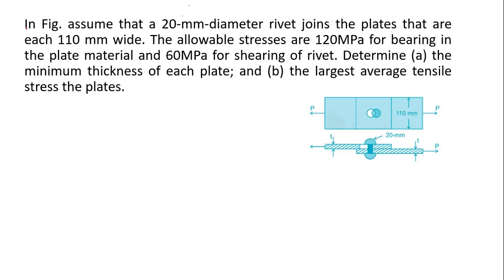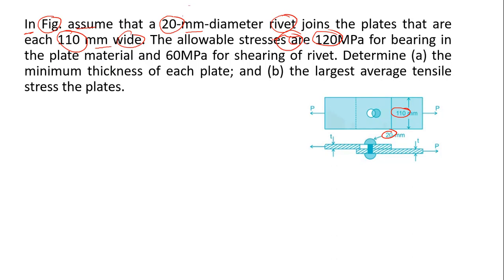Let's discuss this problem. In the figure, assume that the 20 millimeter diameter rivet, as we can see here, goes over a 20 millimeter joint plate that is 110 millimeter wide. The allowable stress is 120 megapascal. That means it is the allowable shearing and bearing in the plate.